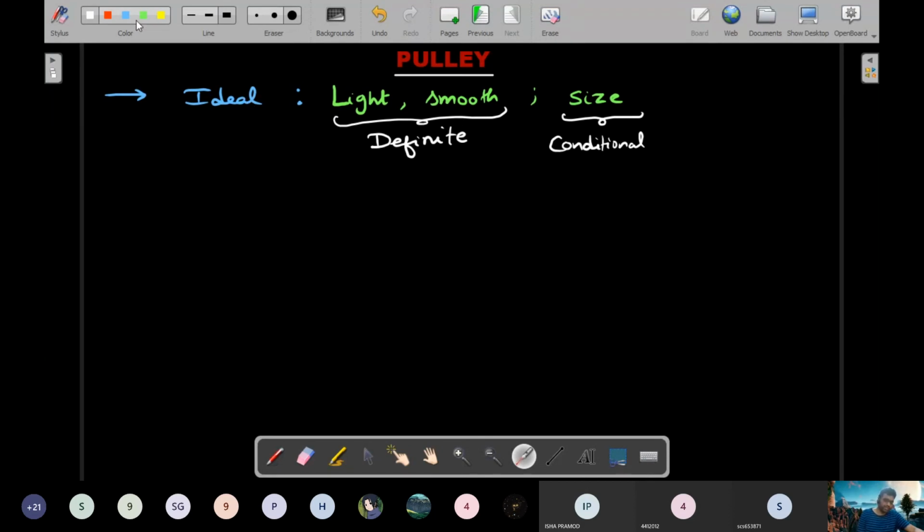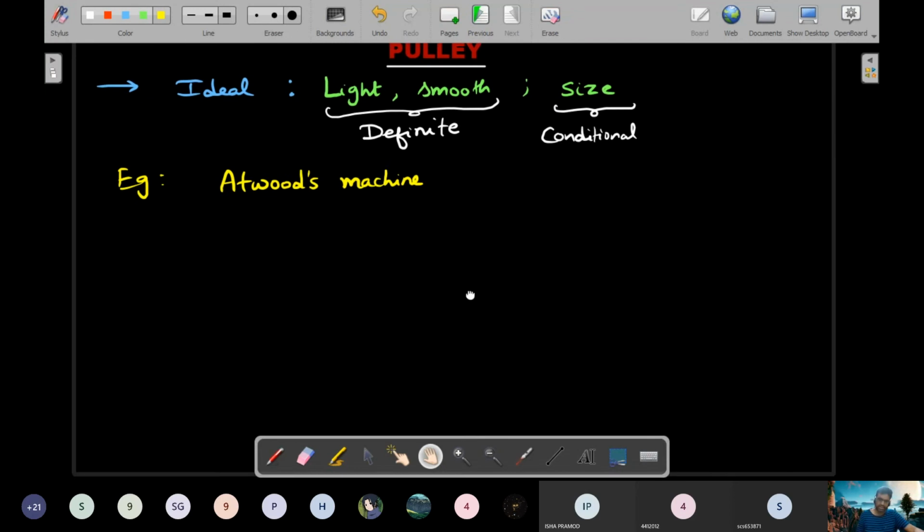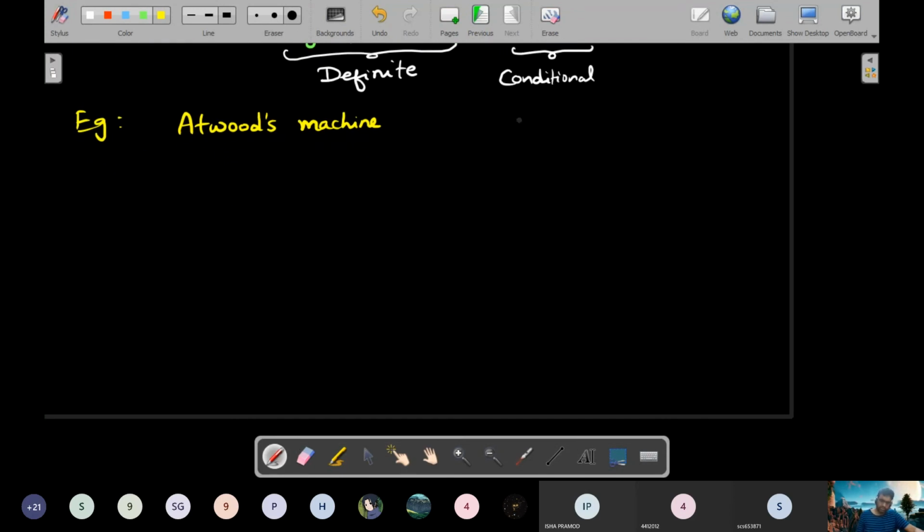One of the basic examples we will come across when you are introduced to the concept of the pulley is Atwood's machine. It's the name of a person who devised this machine. He was a scientist actually. You might have seen this picture many times in your physics career.